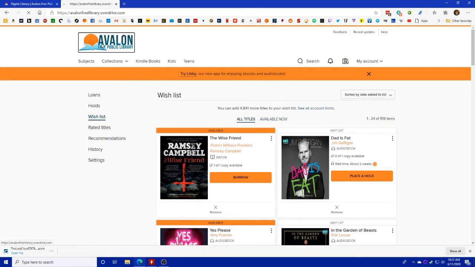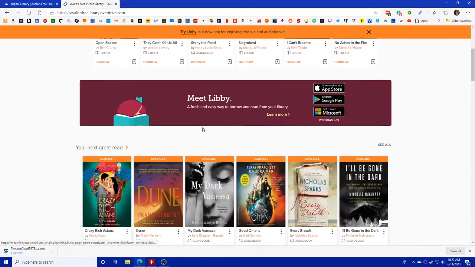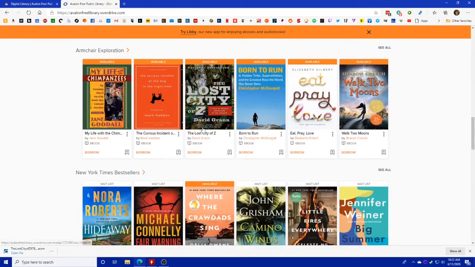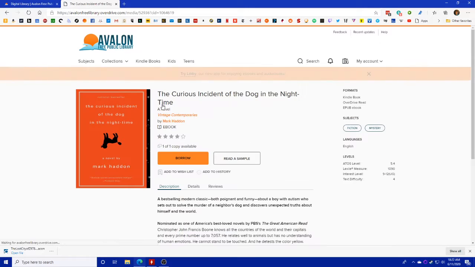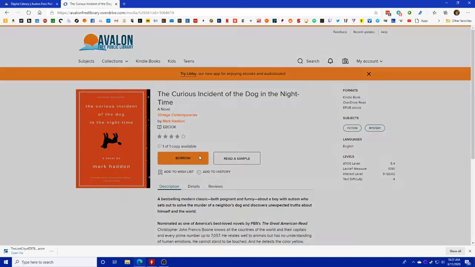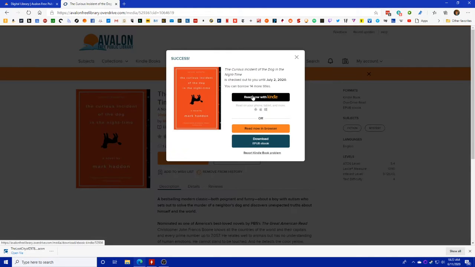We're going to go ahead and go back to the front, and we're going to pick another book that we can borrow. Let's try Curious Incident of the Dog in the Nighttime. Now this time we're going to do it with the Kindle E-Read. We'll go through the steps, and this is what's going to happen when you do Read Now with Kindle.